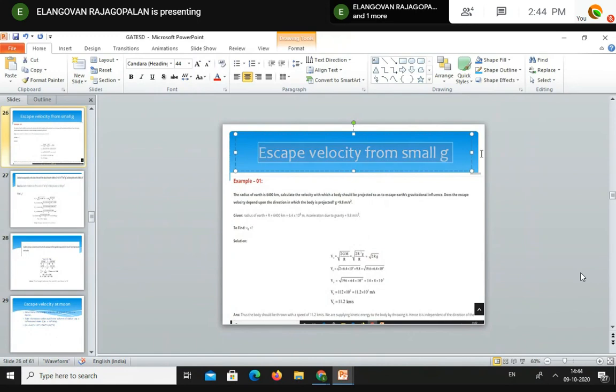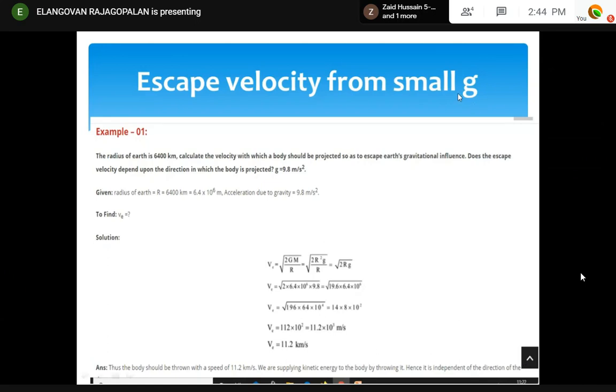So this is an example: escape velocity from g, the acceleration due to gravity. Remember this formula: V escape is equal to root 2 times R g, where R is the orbital radius and g is the acceleration due to gravity. If the gravity is more, the escape velocity will be more.